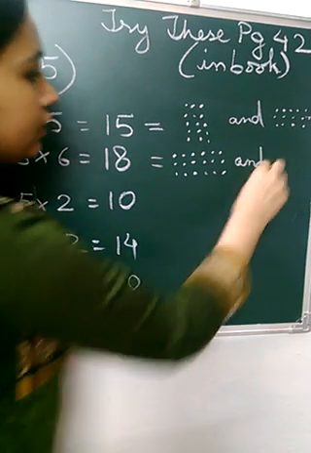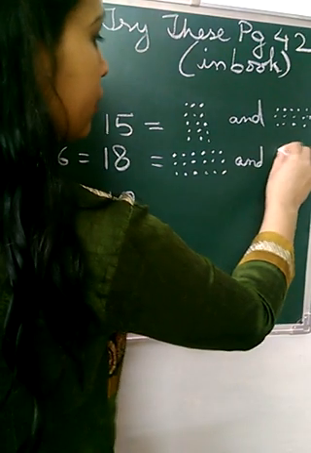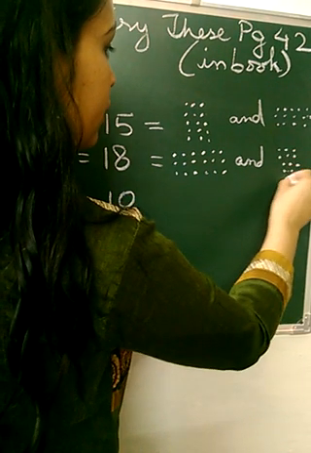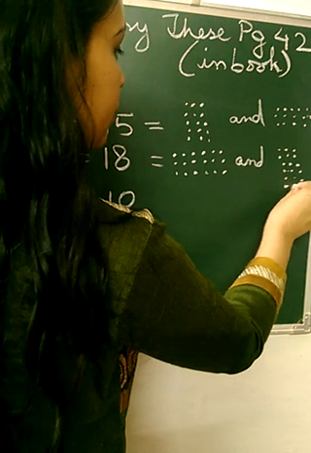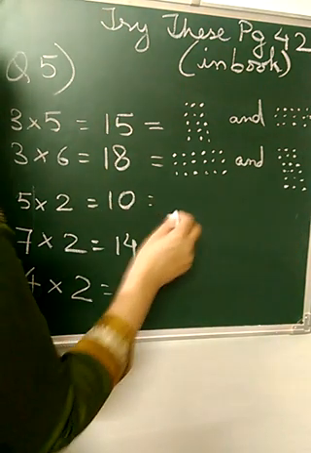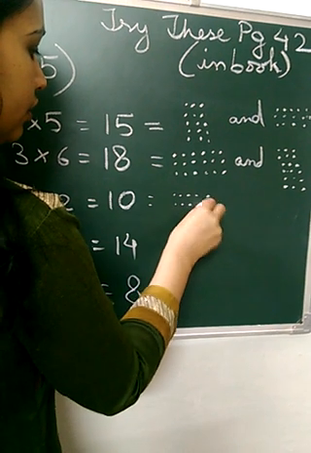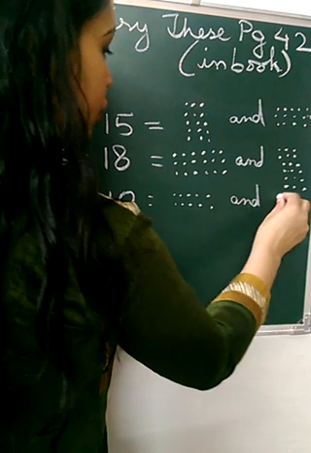And 6 3s are. Here 5 2s are. And 2 5s are.